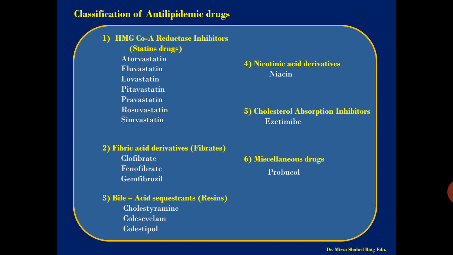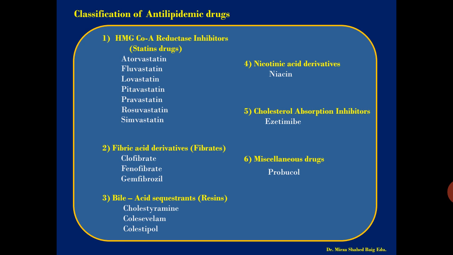The fourth one is the nicotinic acid derivative, that is niacin. As you know, niacin is vitamin B3. In lower doses, niacin acts as a vitamin for the functioning of the body. But in higher doses, niacin is used as an anti-lipidemic. For anti-lipidemic action in the body, you require gram quantities of niacin. That is how it controls the lipids. We will see the mechanism of action and how it acts as an anti-lipidemic in the further slides.